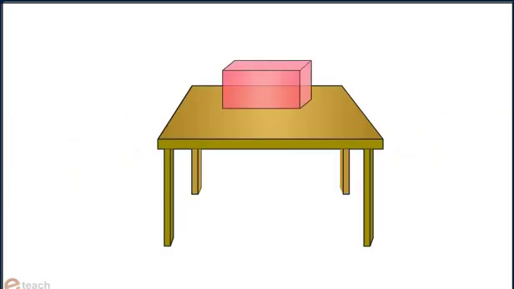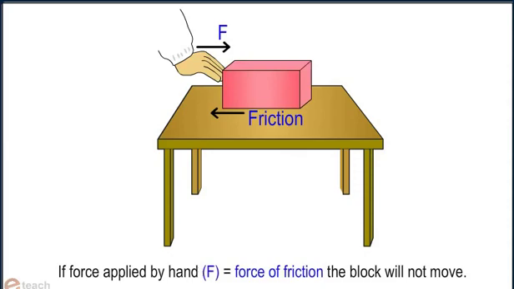Now, consider a block placed on a table. If the force applied by hand F equals the force of friction, the block will not move.